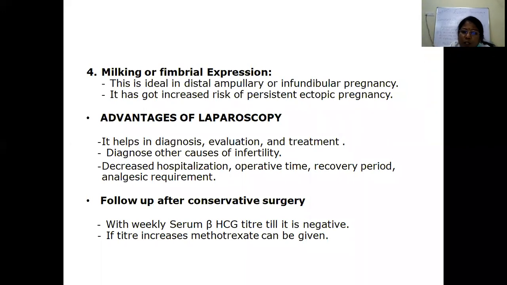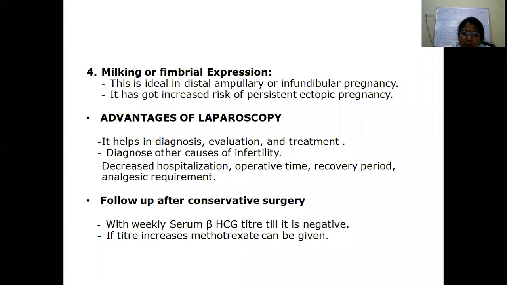So what are the advantages of laparoscopy? It helps in diagnosis, evaluation and treatment: see and treat. It can diagnose other causes of infertility, and it decreases hospitalization, operative time, recovery period and analgesics. So there are all these other advantages with laparoscopy.